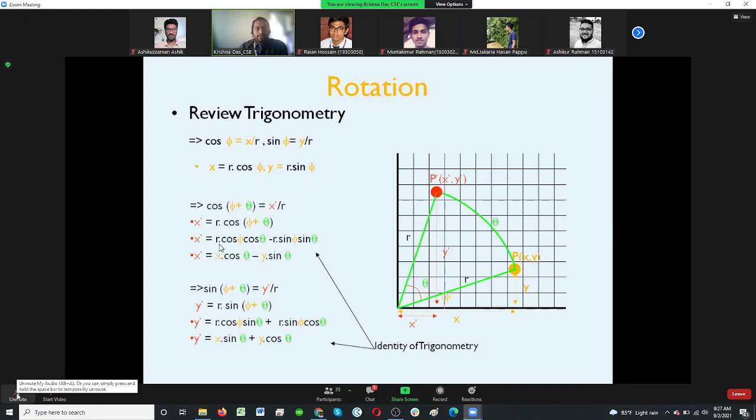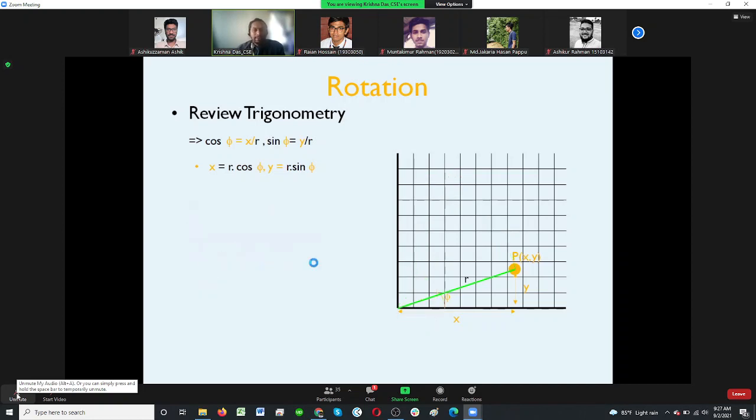We know that r cos phi is x, and r sine phi is y. So we replace them: x cos theta minus y sine theta.